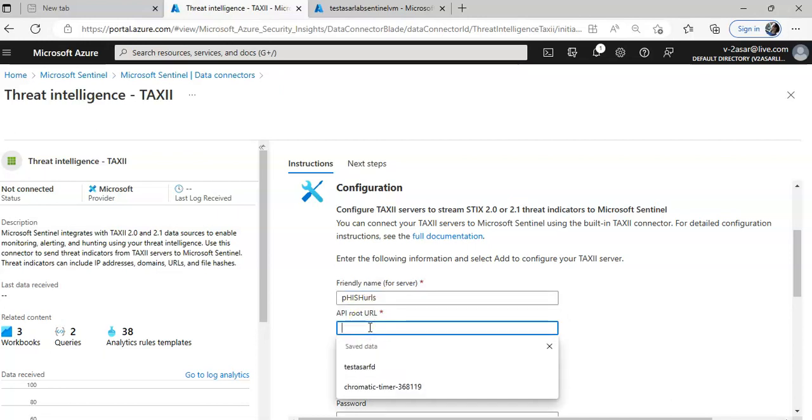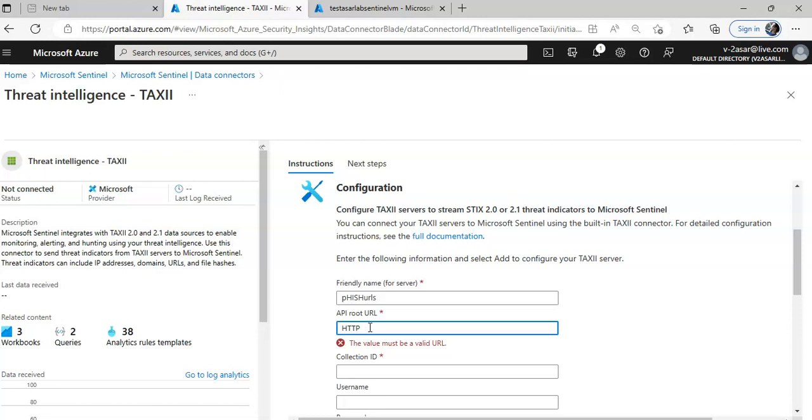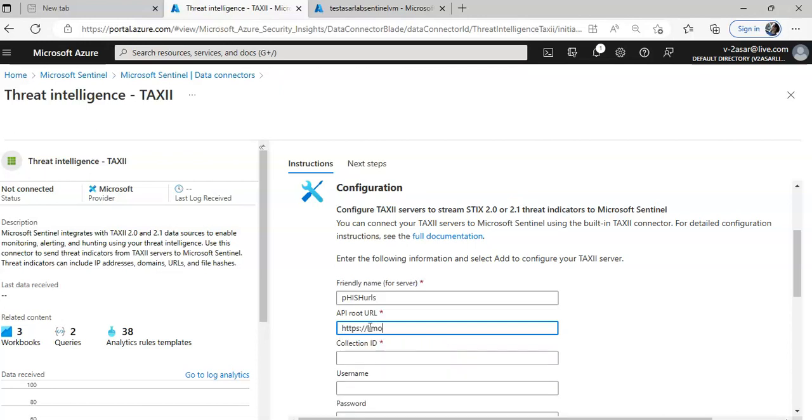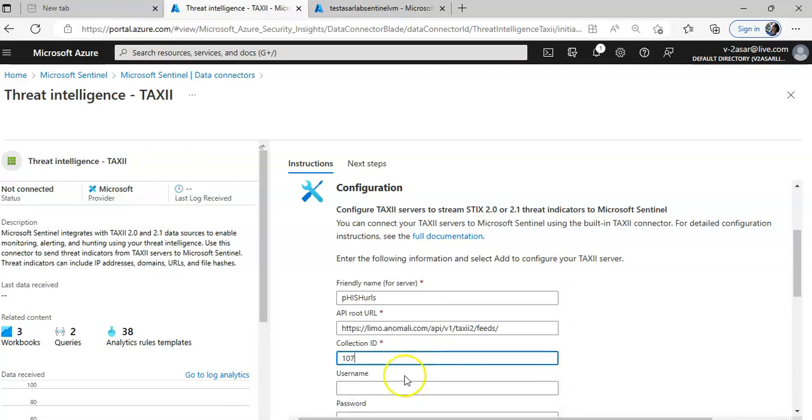API root URL, you can type in HTTPS://lemo.normally.com/v1. Okay, enter 107 for the collection ID.